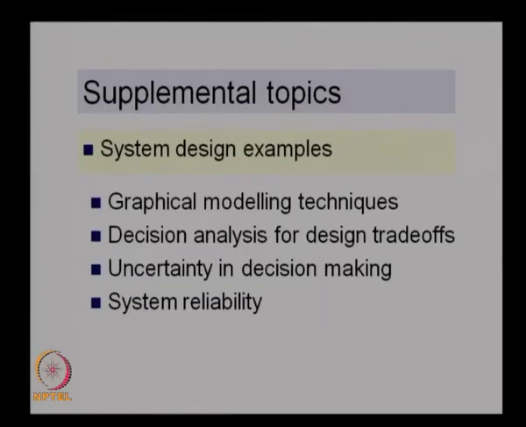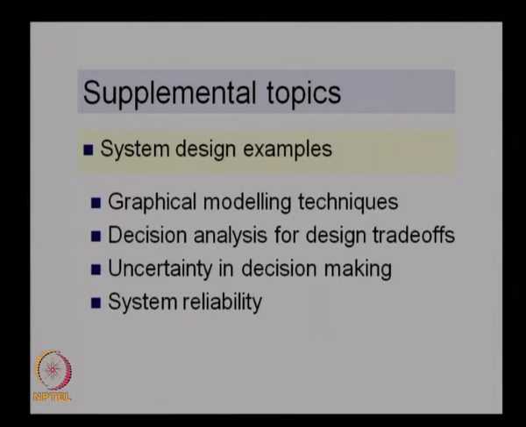I will take 3 case studies and explain the procedure. I will not go into the details of each and every stage, but I will give you an overall view of how the principles can be used in system design. After that we will go to the other supplemental topics like graphical modeling and modeling methods, decision making and decision analysis tools.